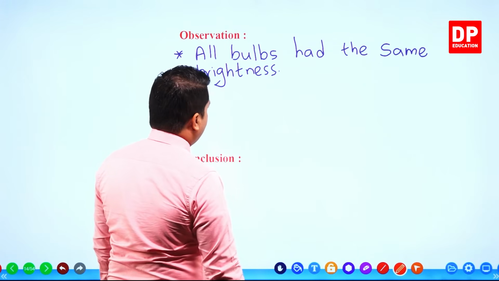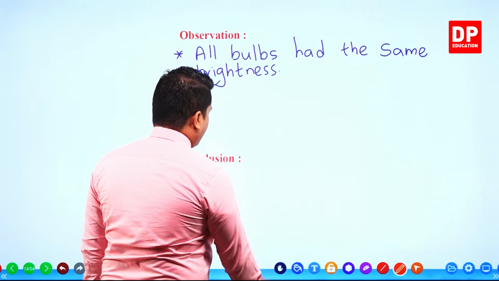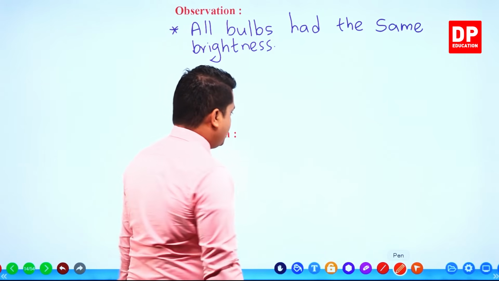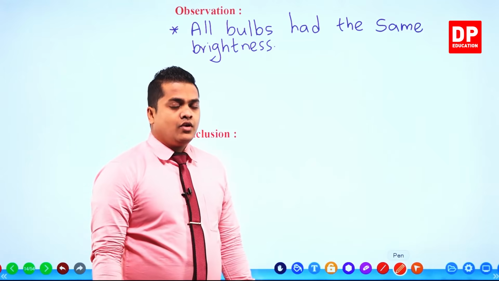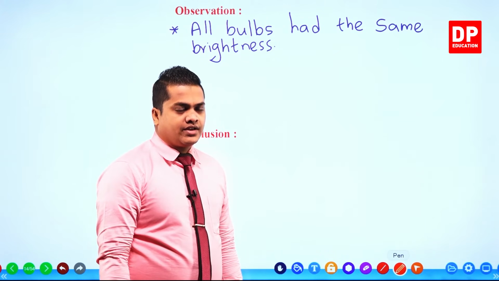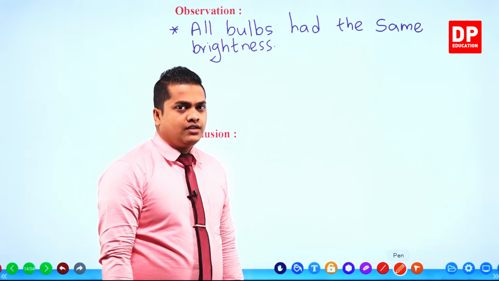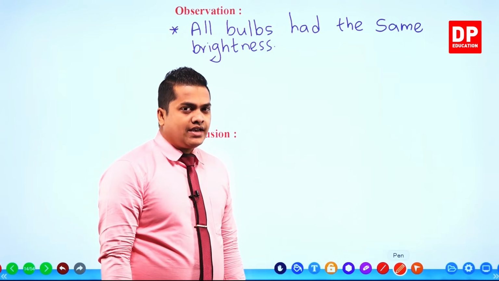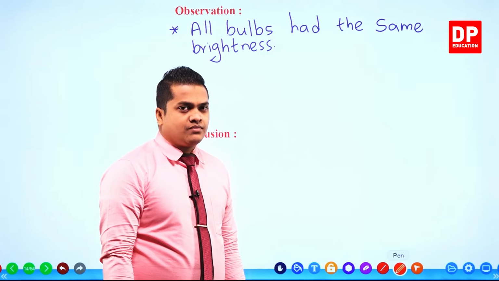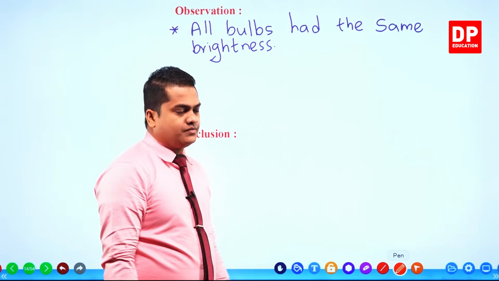All bulbs had the same brightness. So what is the conclusion from this activity then? Conclusion is also really simple. When interconnecting cells parallel to each other, their brightness is not going to change. So therefore, we can come to a conclusion that voltage across the bulb is not going to change at all.